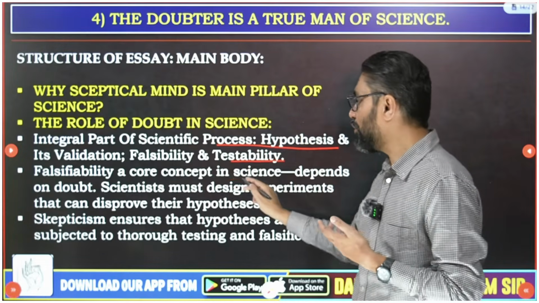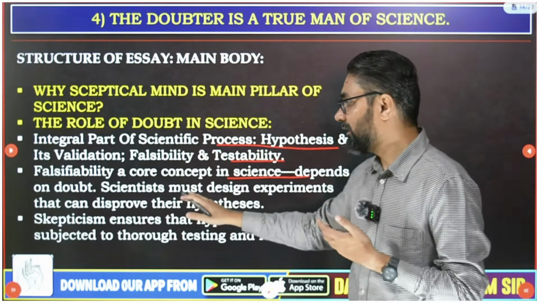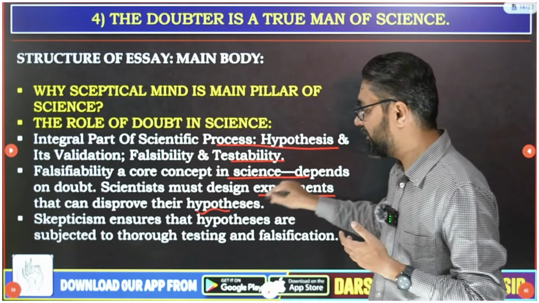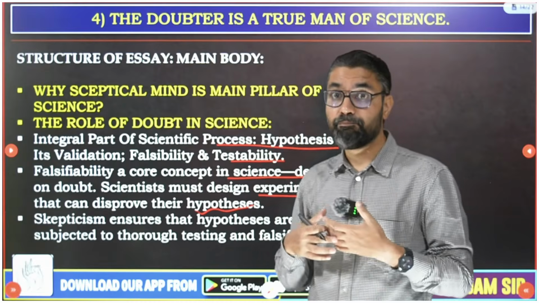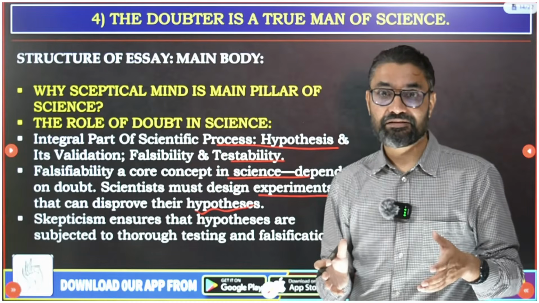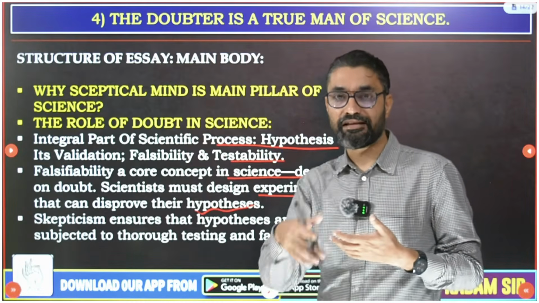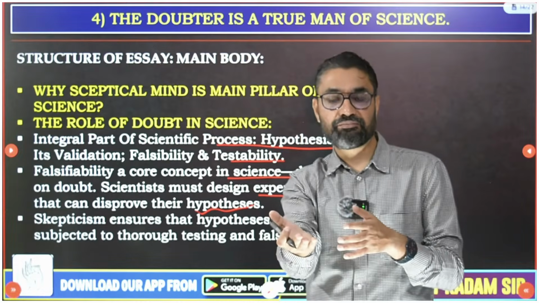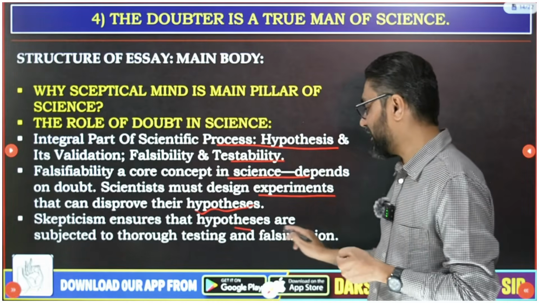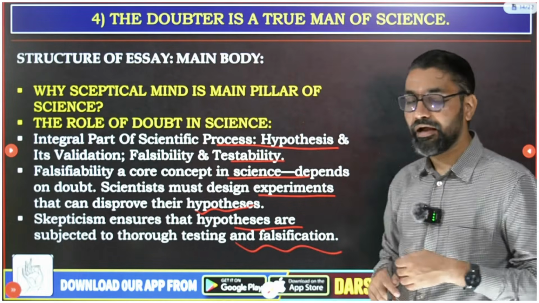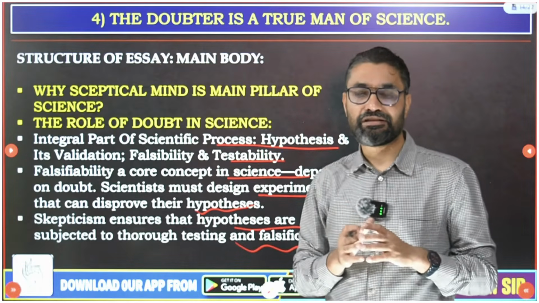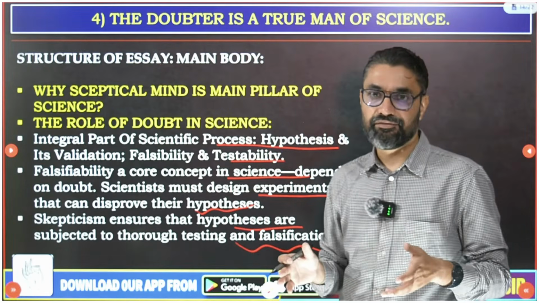Falsifiability is a core concept in science, and the same way testability depends on doubt, and scientists must design experiments that can disprove their hypothesis. The scientist should make scope for other people to raise a doubt on his hypothesis if he is going wrong. If people criticize how you are going wrong, or some other research proves him wrong, he should accept those doubts. Falsifiability and skepticism ensure that hypotheses are subjected to thorough testing and falsification. Only a scientist with a skeptical mindset will allow his hypothesis to be falsified, verified and tested, and that leads to the advancement of science.